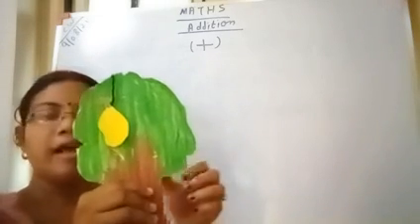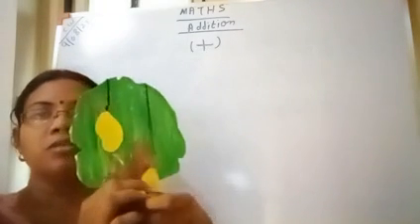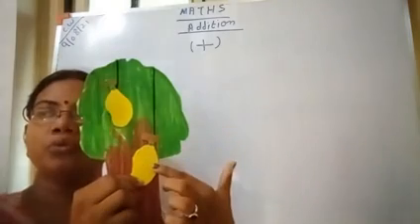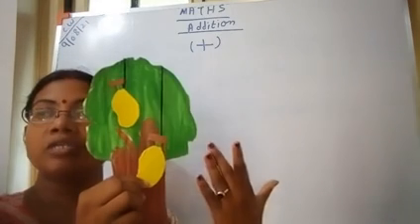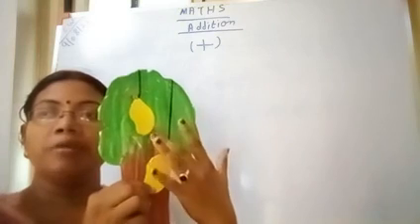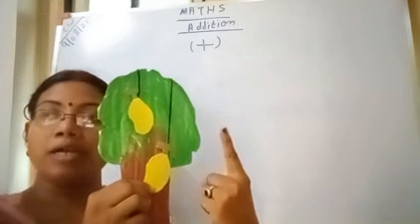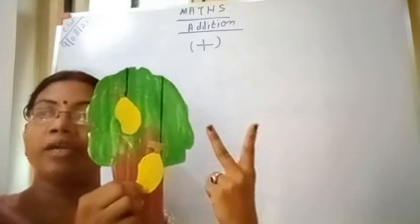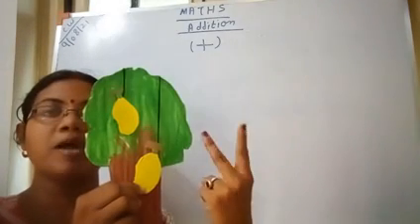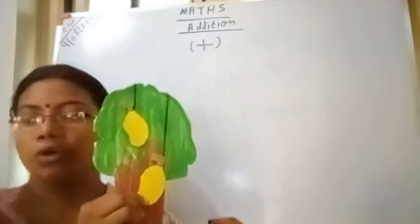After some time, 1 more mango grows on this tree. So how many total mangoes are there? 1, 2. 1 plus 1 becomes 2. 2 mangoes. Okay, children?